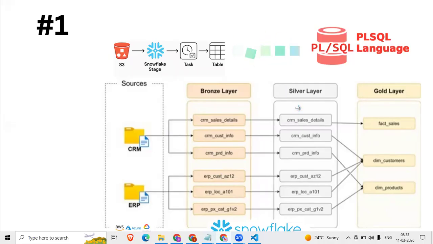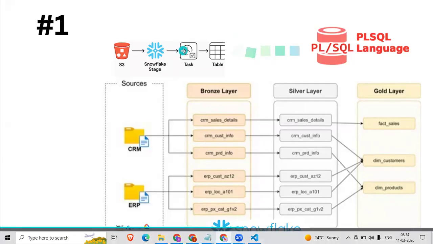In the silver, we do data cleaning, nothing but removing the errors, like removing the duplicates, unwanted records, all those things we need to do in the silver layer. And then we need to load the data from silver to gold layer. In the gold layer, we use denormalization and we implement SCD. As of now, there is no SCD type 2 here, but if you want, you can implement SCD type 2. In the gold layer, we do denormalization and star schema. We design the application using star schema. Clear? So these things need to be scheduled in the task at 11 o'clock.